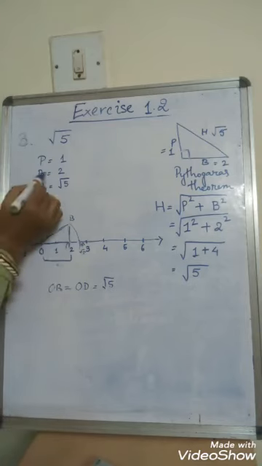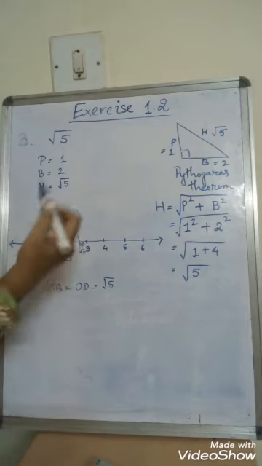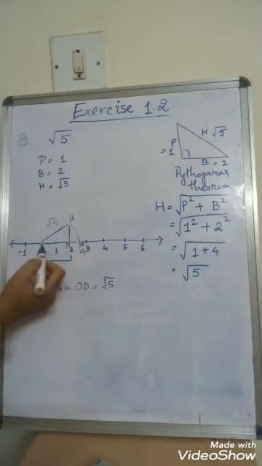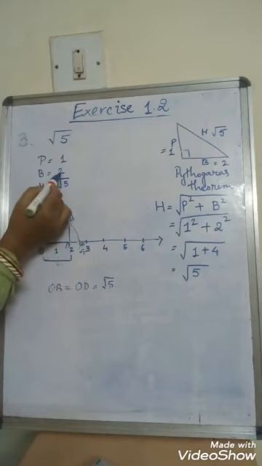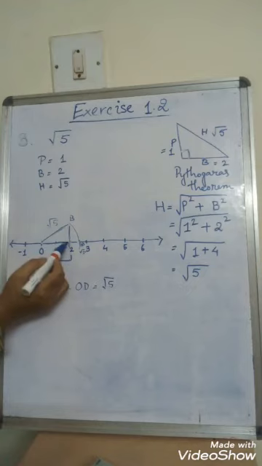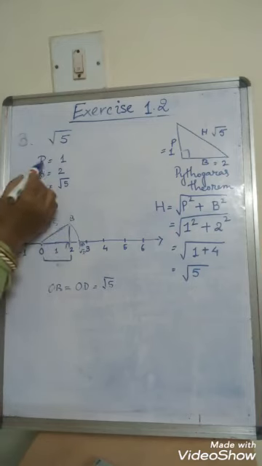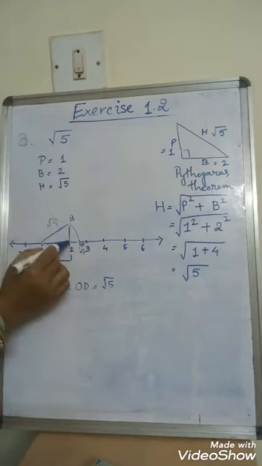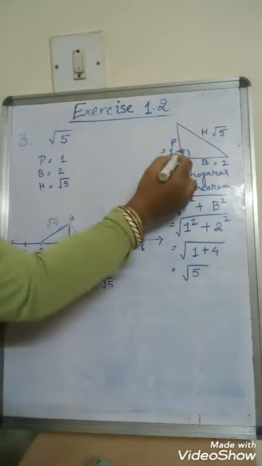Now first I take the base, because without drawing the base I cannot draw the perpendicular, right? So I am taking the base. Base is how much? It is 2 units. So here, from here to here 1 unit, from here to here 2 units. So I have taken 2 units here. After this I need to draw a perpendicular of 1 unit. So this is a 90-degree angle for me.